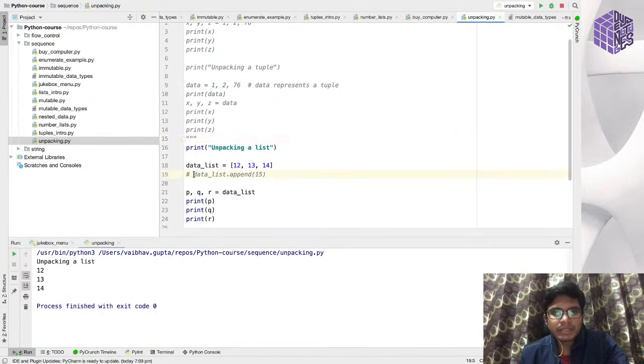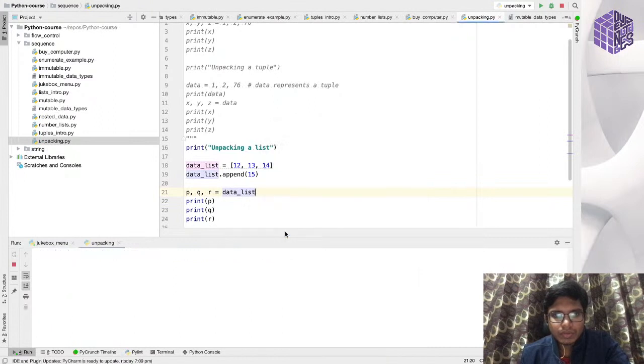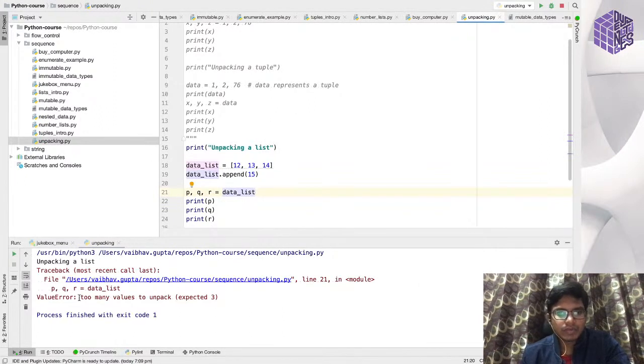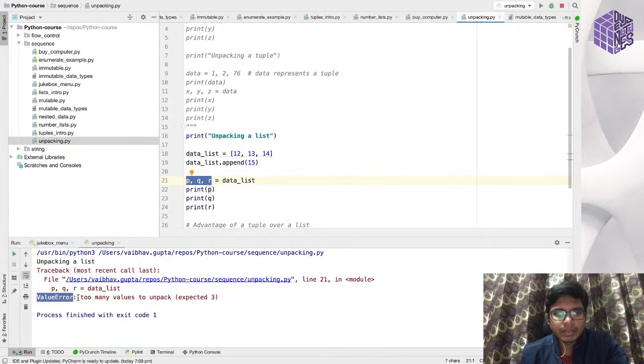So mistakenly, what you do is you change your list. Before unpacking the list, you append a new value to the list. In that case you will get a value error, too many values to unpack, because your list has 4 values now after appending, but you are unpacking the list into 3 variables. So it gives a value error in this case.